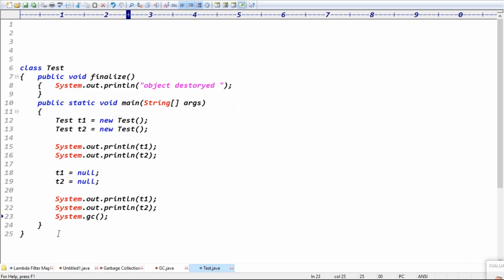Good. So anyway, we got the clarity. Initially we have the objects. Now they point to null, which means these objects have no references. Then they are eligible for the garbage collector. When they are eligible, the garbage collector internally destroys the objects. But if you don't want to wait for the internal process and need an immediate process, then you can call the garbage collector.